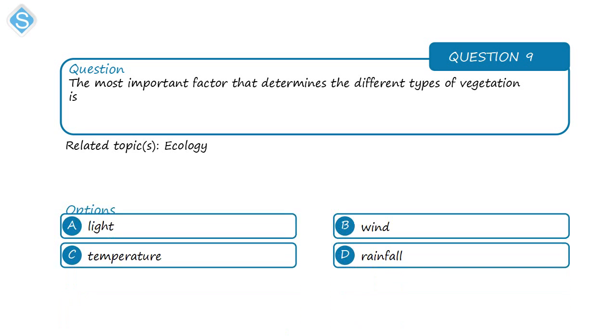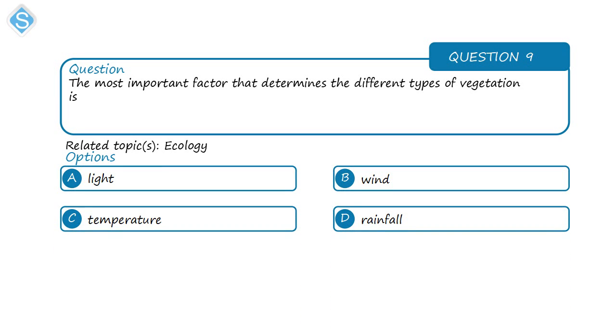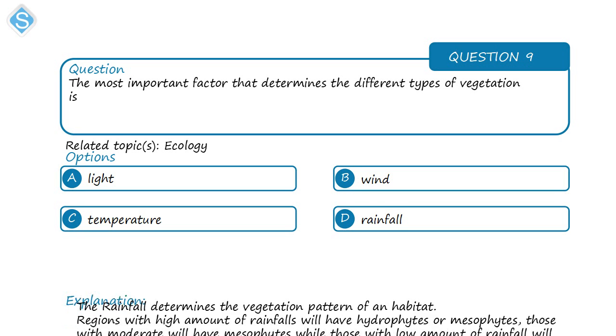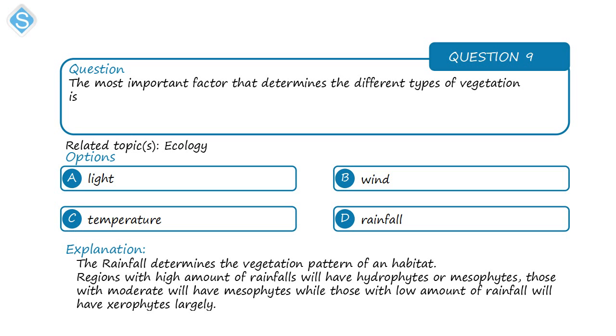Next is on ecology. The most important factor that determines the different types of vegetation is the amount or the level of rainfall. It determines the pattern or the type of vegetation in a given habitat. So regions that have high amount of rainfall will have more of hydrophyte or mesophyte, while those that have moderate or low rainfall would have more of xerophytes.